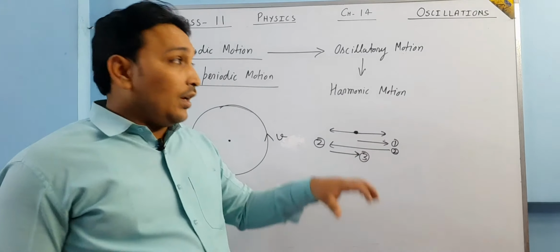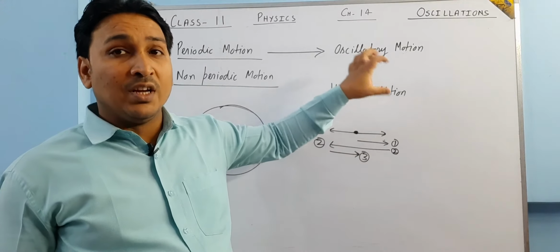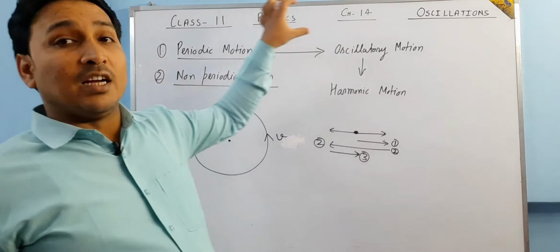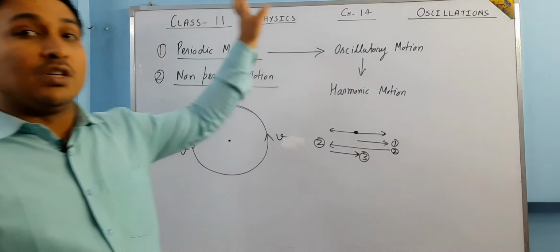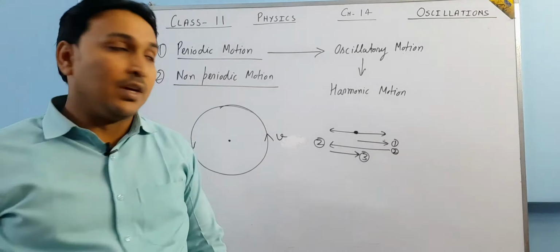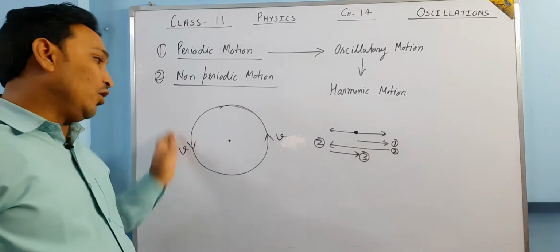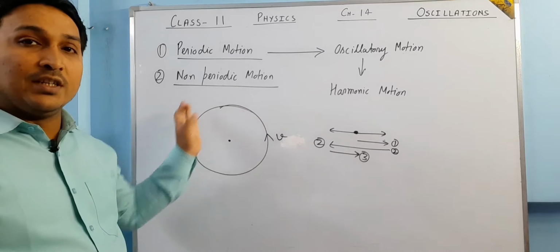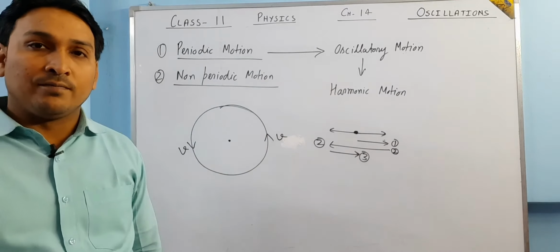Okay, each harmonic motion or oscillatory motion can be an example of periodic motion, but every periodic motion is not necessarily harmonic or oscillatory motion. Example is here only. This body, which is moving on a circular path with constant speed, its motion is periodic, but it is not oscillatory.